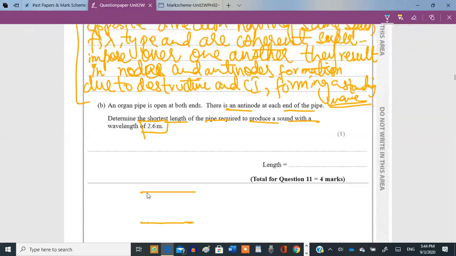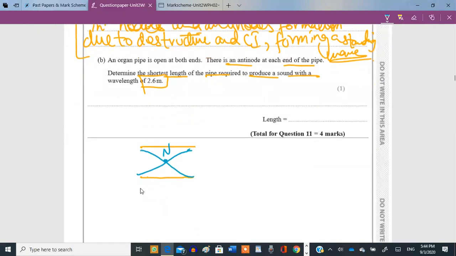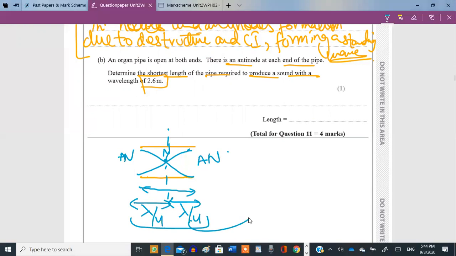Somewhat like this. Okay, antinode at this end, antinode at this end, and node in the center. Now, what's the distance in between these two? This is your antinode. This is your antinode as well. I told you the distance between node and antinode is lambda by 4. So both of them collectively would be lambda by 2. Clear? Entire distance, this one, is lambda by 2 between 2 consecutive antinodes.